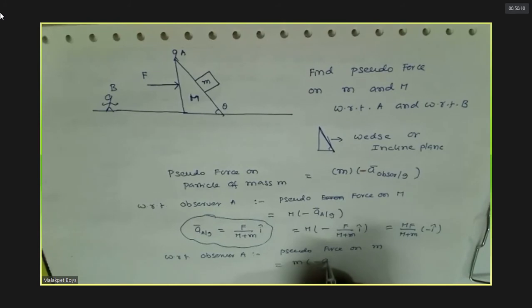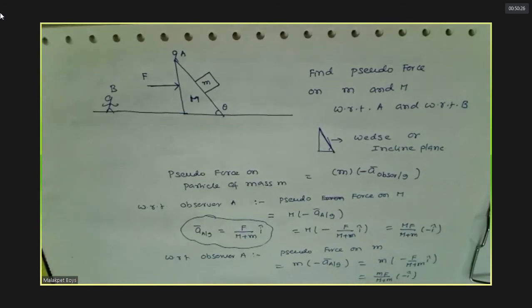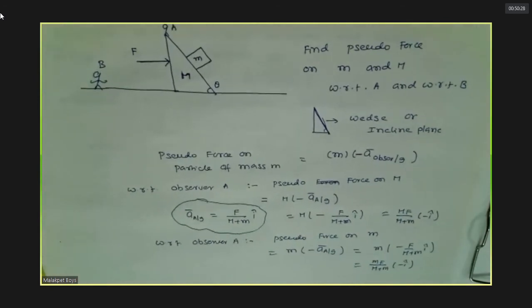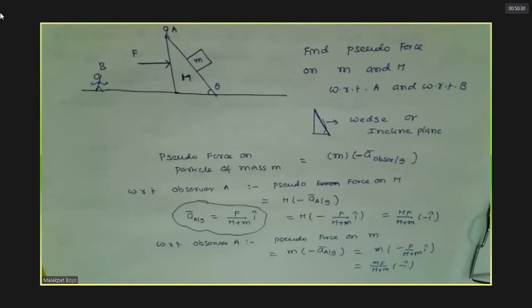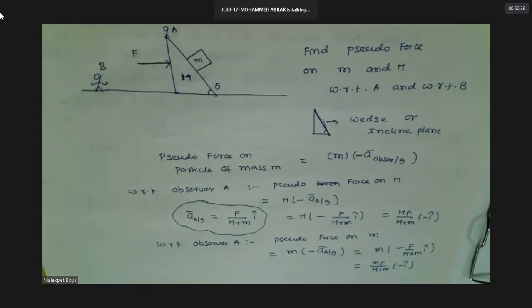Mass into acceleration of A with respect to ground: m into minus F. This is F by M plus m, into minus. Do you agree with this or not? Any doubt is there? No, sir, no doubt.